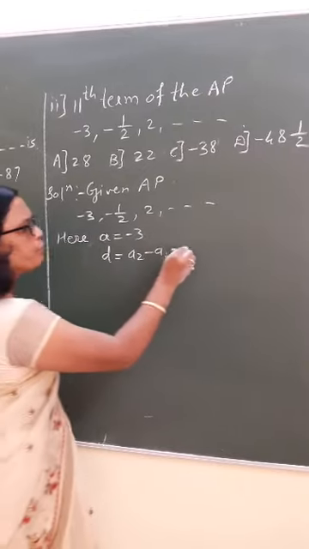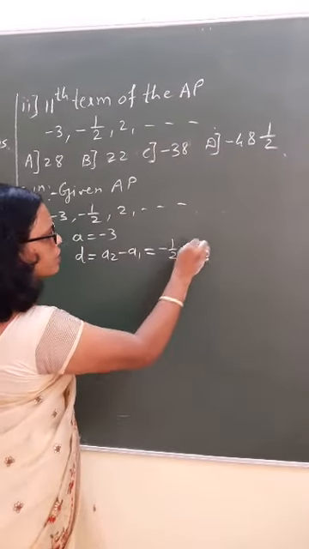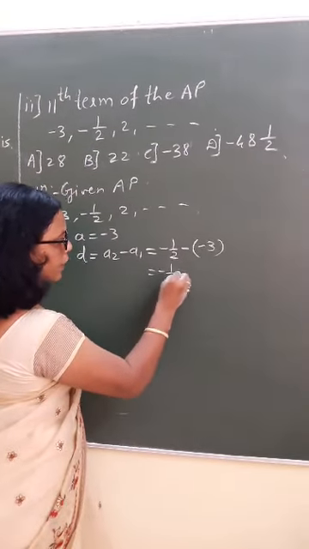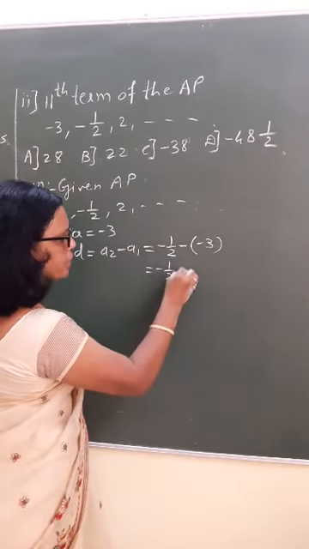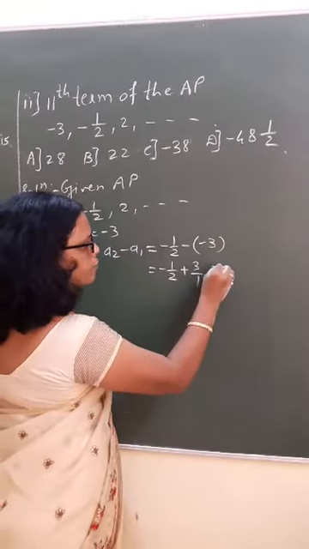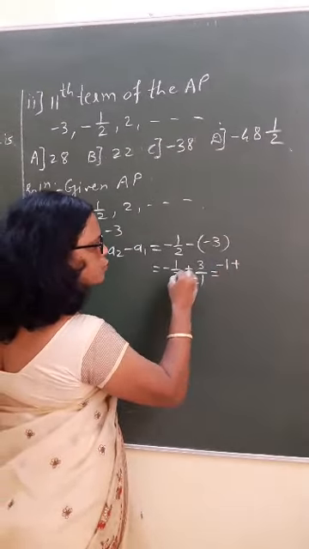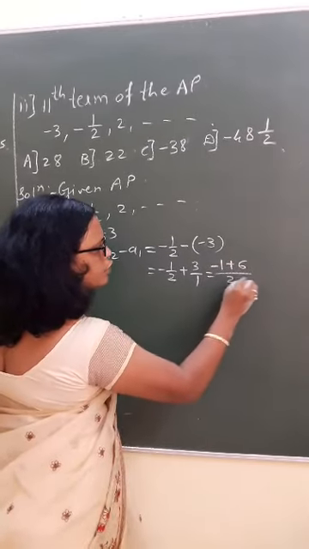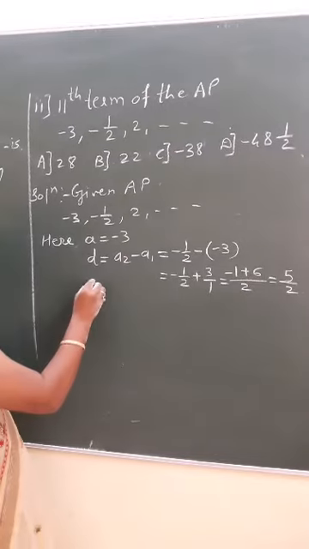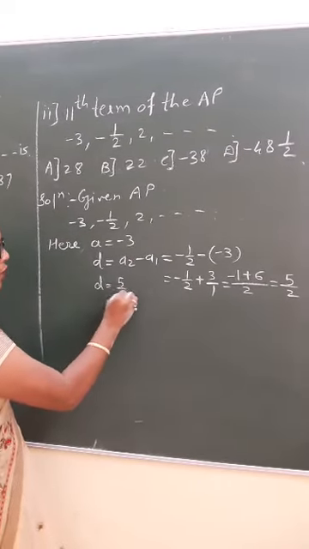What is a2? Minus 1 by 2. What is a1? Minus 3. Minus 1 by 2 minus minus is a plus 3 by 1, means here we will get minus 1 plus 3 2s are 6, and by 2 means I will get 5 by 2 as the value of d. Means d's value we got is 5 by 2.